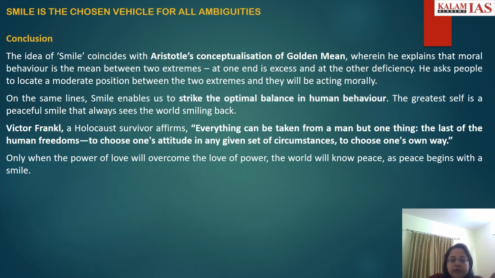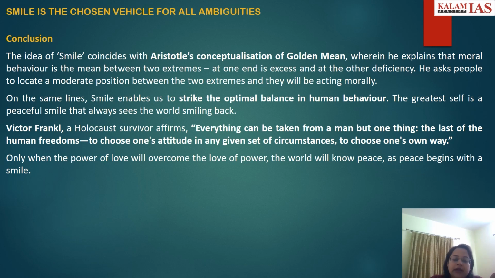Then we will be discussing the conclusion. So the idea of smile coincides with the Aristotle's conceptualization of golden mean. Here you can discuss the Aristotle's conceptualization of golden mean, wherein he explains that moral behavior is the mean between the two extremes.